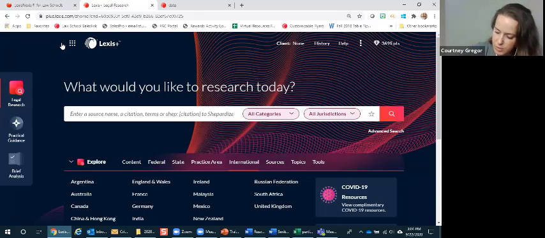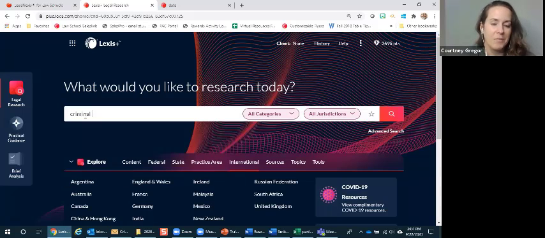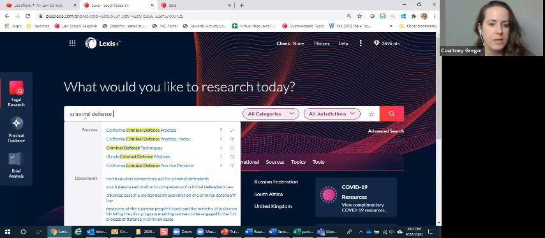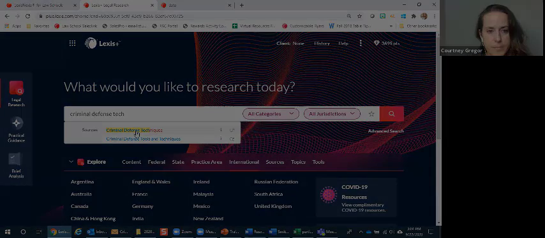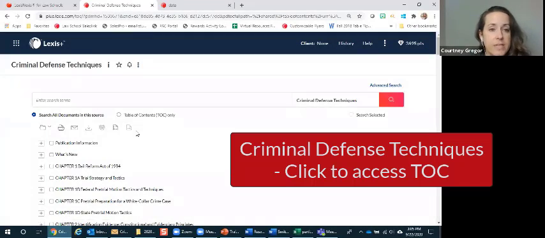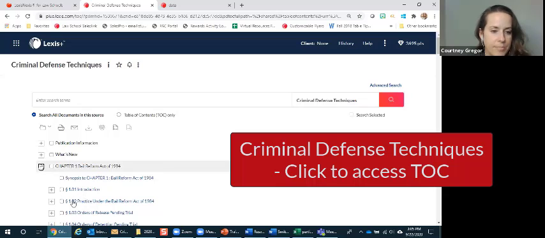And so the first one is criminal defense techniques, but I would argue that it would be helpful even if it was for the prosecution, and so I'll show you why. So you type in criminal defense, it's going to be suggested from the dropdown. And then what comes up, we have a table of contents, as you might be familiar with, so you can drill down on these particular chapters.